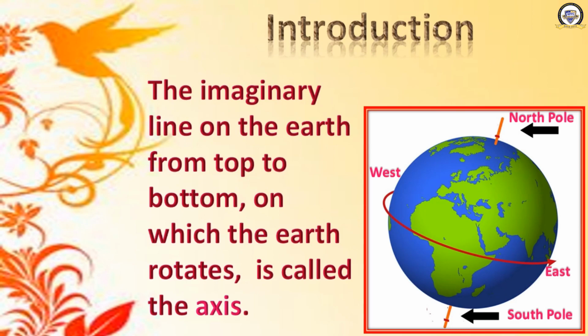Clear now? Have you understood it? That imaginary line from top to bottom, from the North Pole to the South Pole, on which the earth rotates from west to east, is called axis.